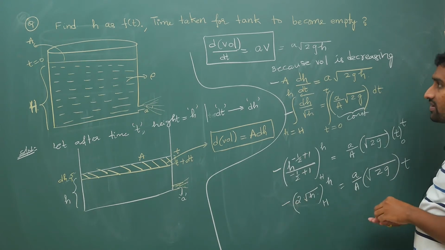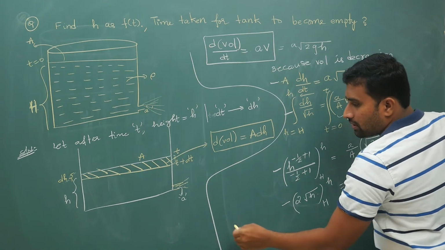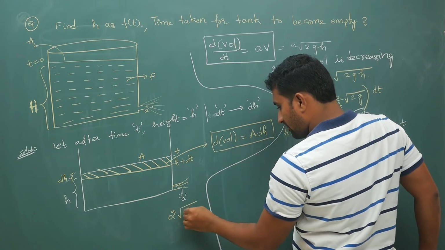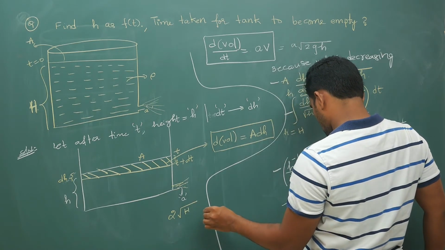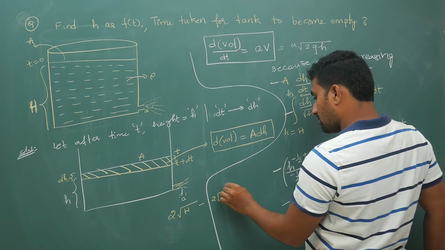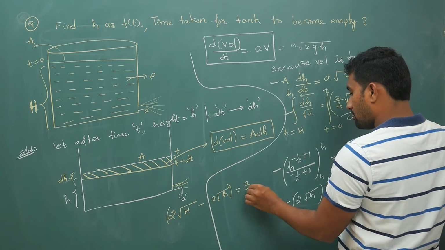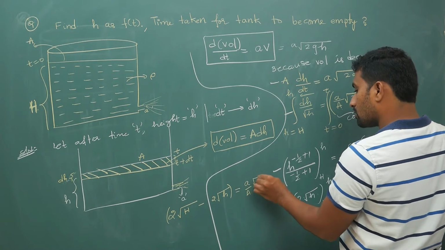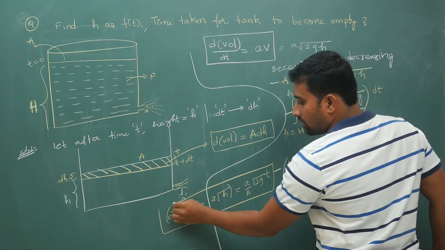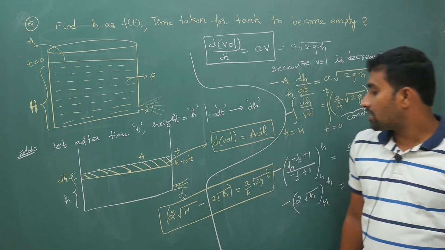If you simplify, I don't know whether it is visible or not, but what you are going to get is 2 times root of capital H minus 2 times root of small h is equal to a by A into under root 2g into t. This yellow color box is important.